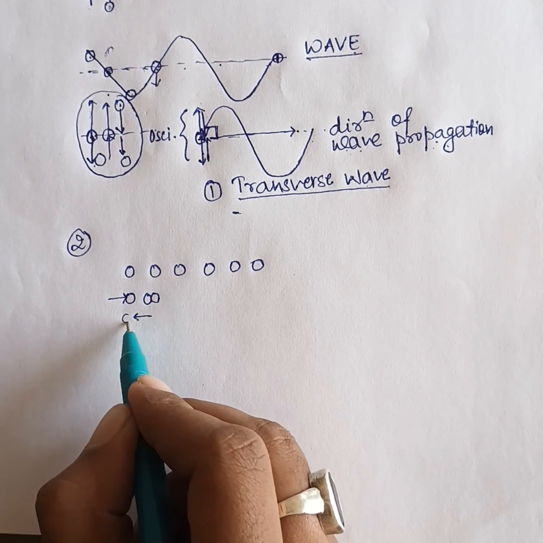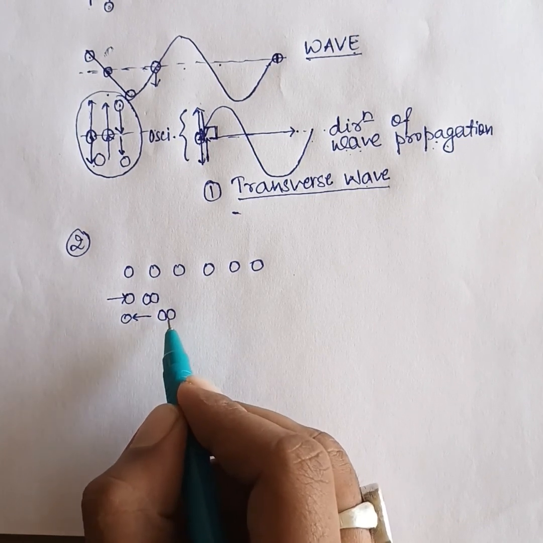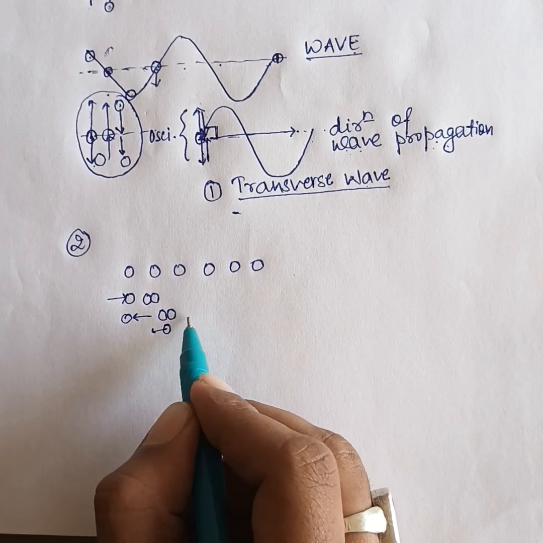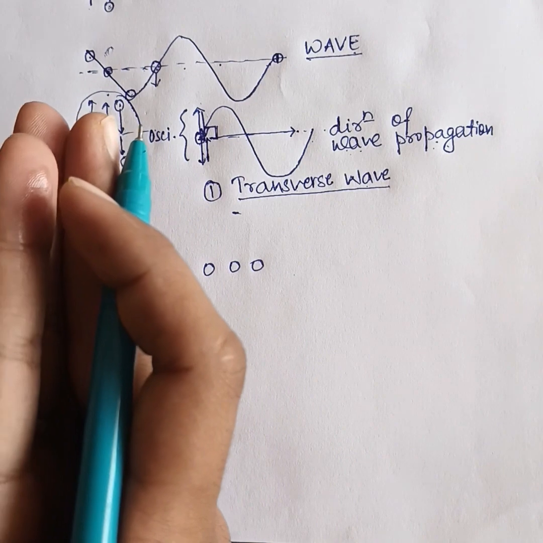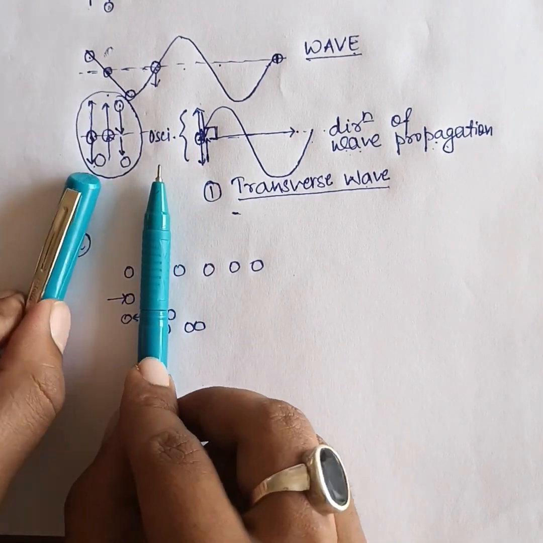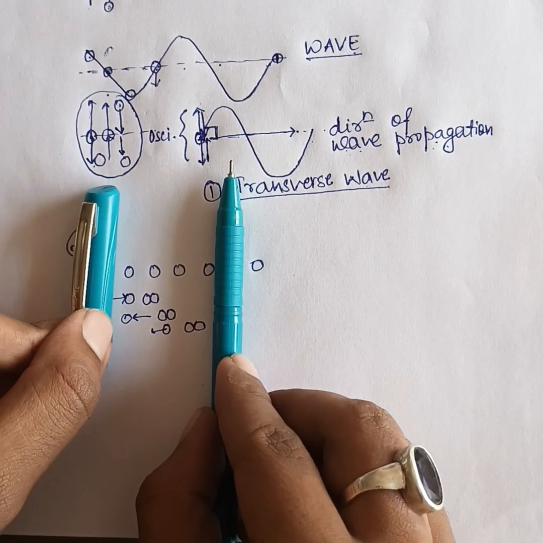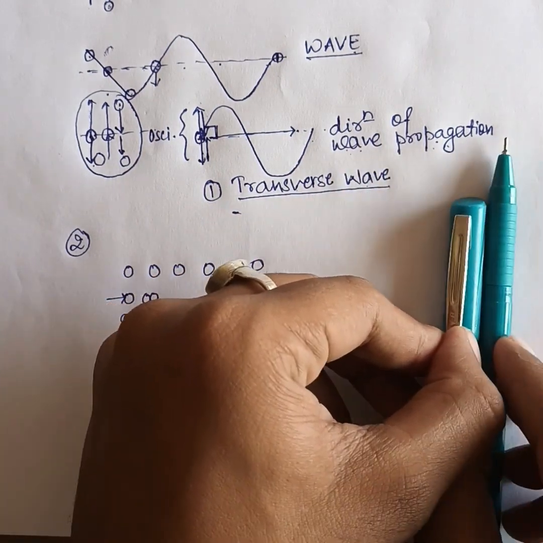The first molecule will move back and the second molecule will strike the third molecule, and then again the second molecule will move back and the third molecule will strike the fourth molecule. Similarly, this kind of force keeps happening, and the disturbance is moving further.